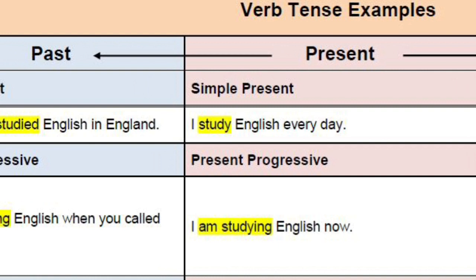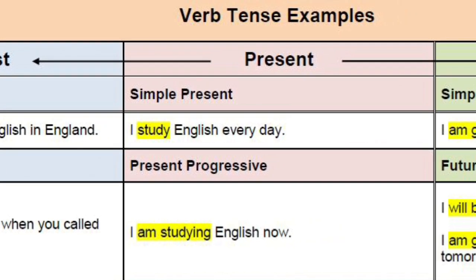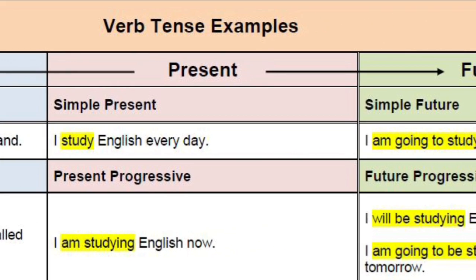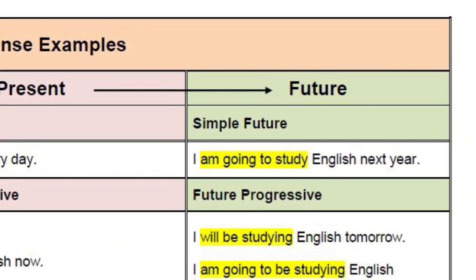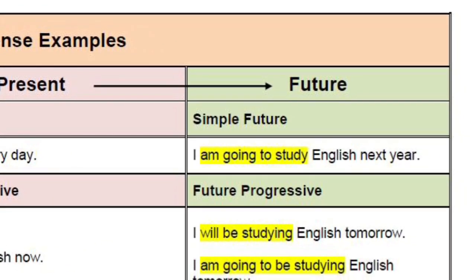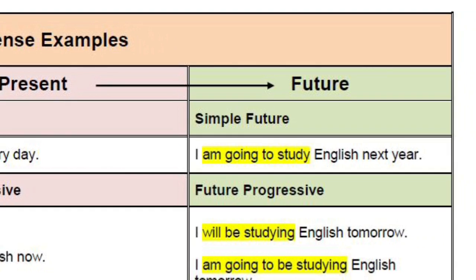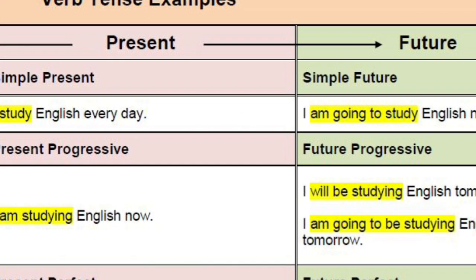So if we convert this sentence into future, it will be like that. I will be studying English tomorrow, or I am going to be studying English tomorrow. I will be studying means tomorrow, the time which has not yet arrived. At that time, I will be doing this, means I will continue doing this. So this is about future progressive or future continuous.